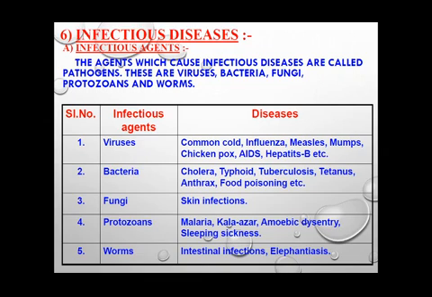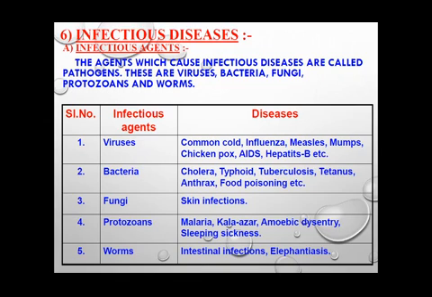So let us now quickly, with the help of this table, understand which infectious agents cause which diseases. In case of virus, the foremost one is COVID-19 these days, isn't it? The coronavirus causes COVID-19 disease.